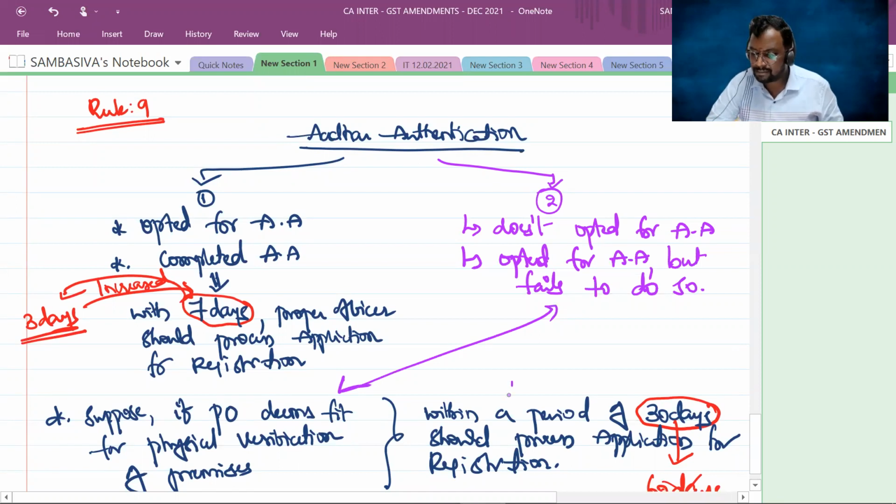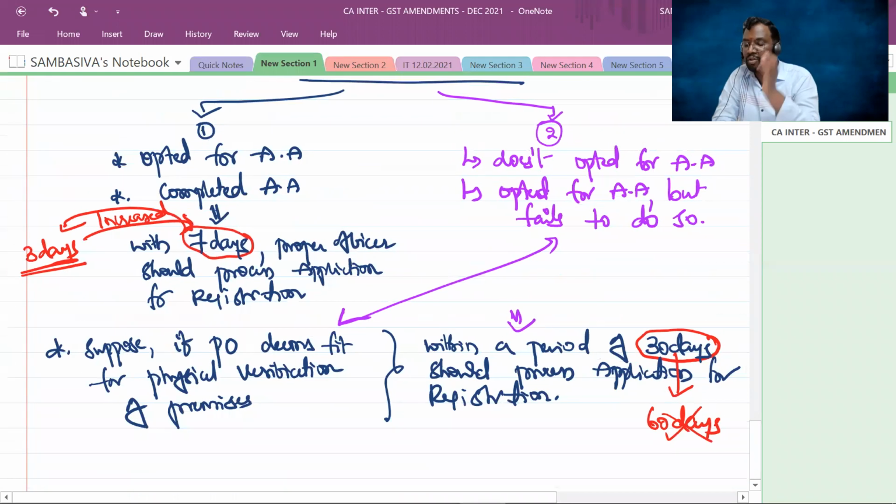Now, in that case, the time limit, earlier it used to be 60 days, but now that's been reduced to 30 days. Within a period of 30 days after the successful completion of the physical verification of the premises of the supplier, the proper officer has to issue the certificate of registration. In case he has not issued it within 30 days, the deemed registration provisions come into the picture. You can take a deeming fiction that you have been allotted the certificate of registration by the proper officer.